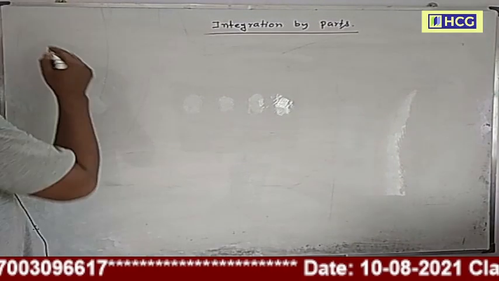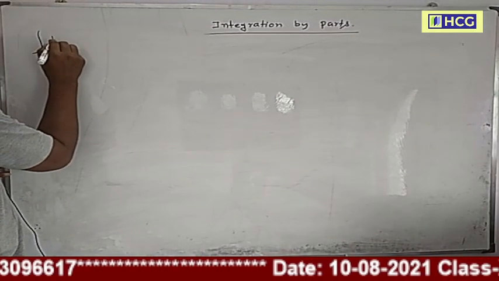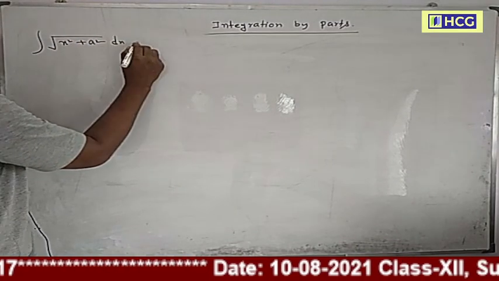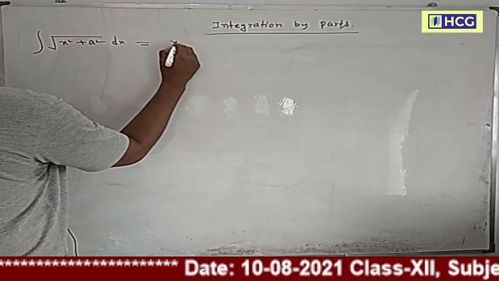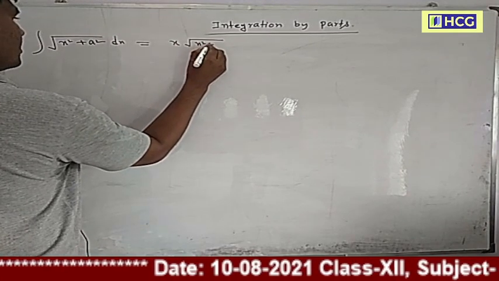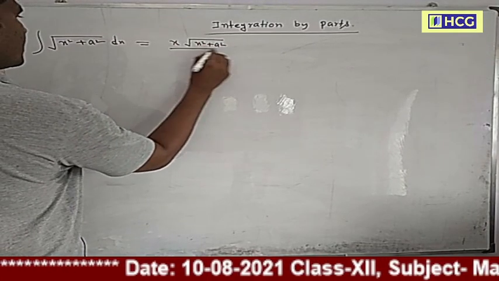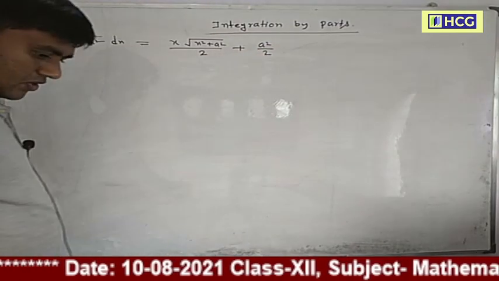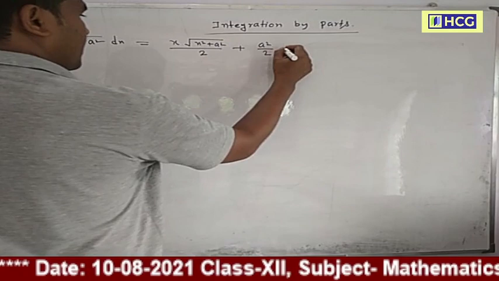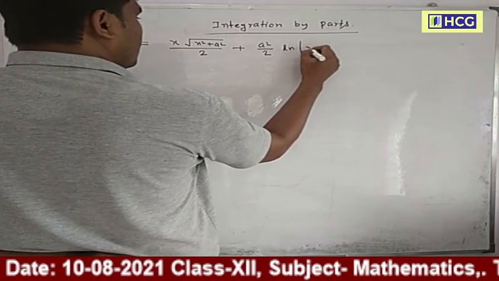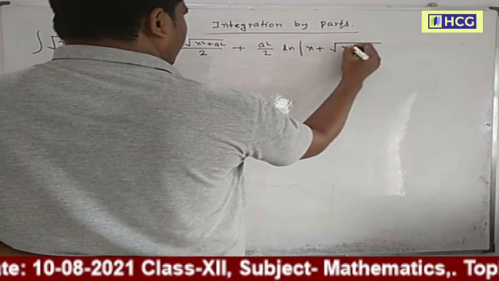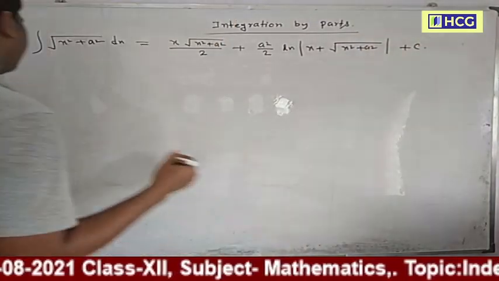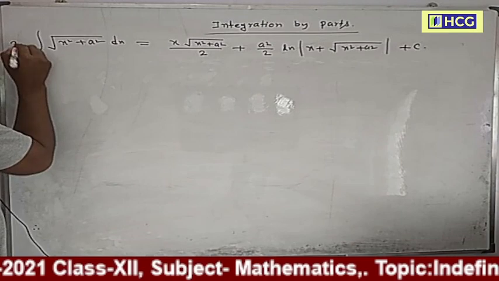Another formula: the integration of root over x square plus a square dx equals x into root over of x square plus a square divided by 2, plus a square by 2 ln mod of x plus root over of x square plus a square, plus c. This is the third formula.